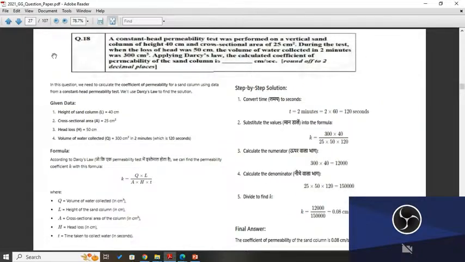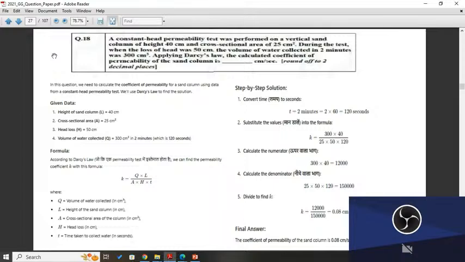Next question is question number 18. A constant head permeability test was performed on a vertical sand column of height 40 centimeter and cross sectional area of 25 centimeter square. During the test, when the loss of head was 50 centimeter, the volume of water collected in 2 minutes was 300 cubic centimeter. Applying Darcy's law, the calculated coefficient of permeability of the sand column is this.